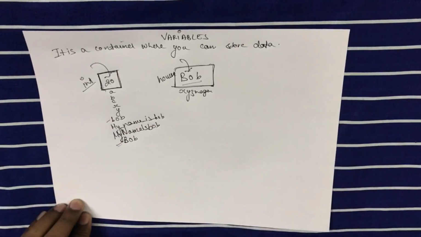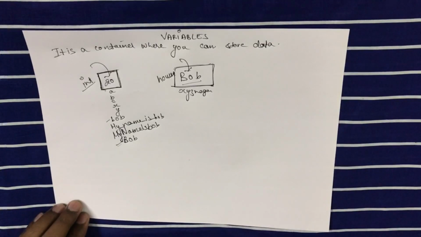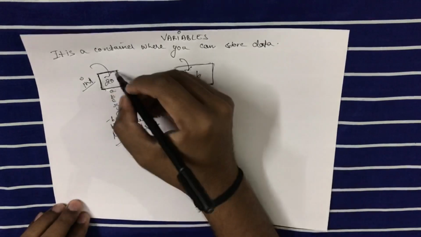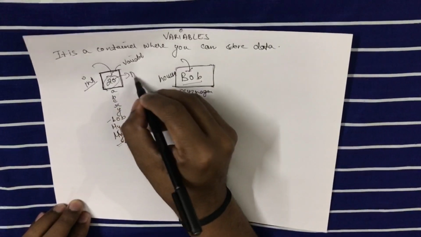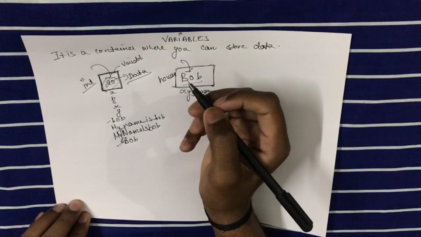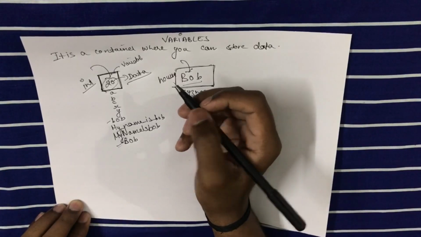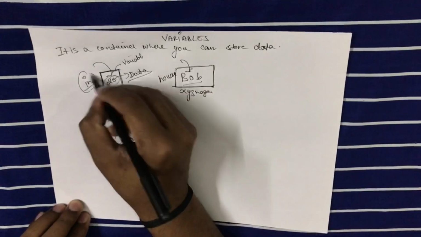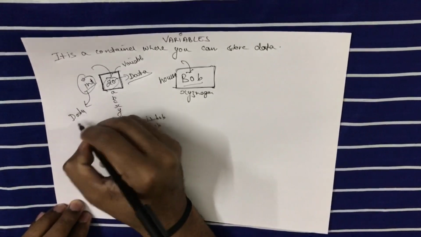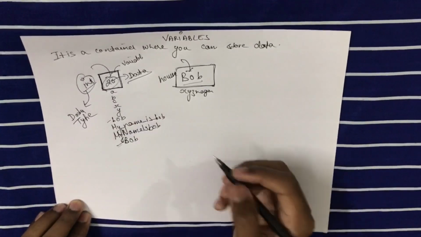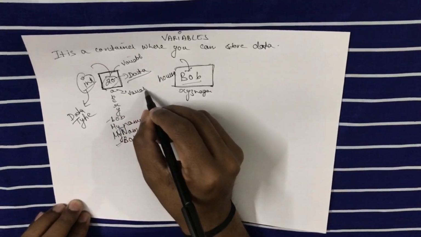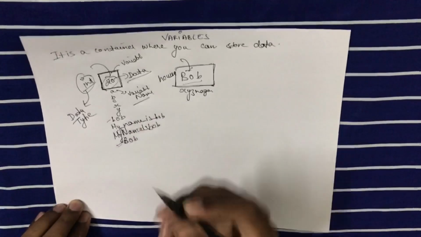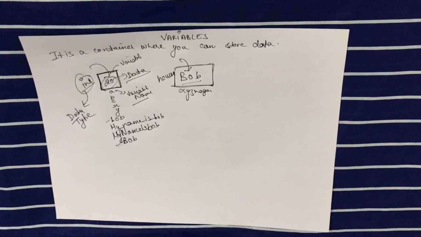So this was an introduction to variables. What are variables? And four things I have explained to you. One is your variable, where we store the data. This is your data: the numerical value, the string value, the char value, the float value, decimal value, whatever. That is known as data. This is your data type. And this is your variable name. So these are the four things which we have to remember for every variable.